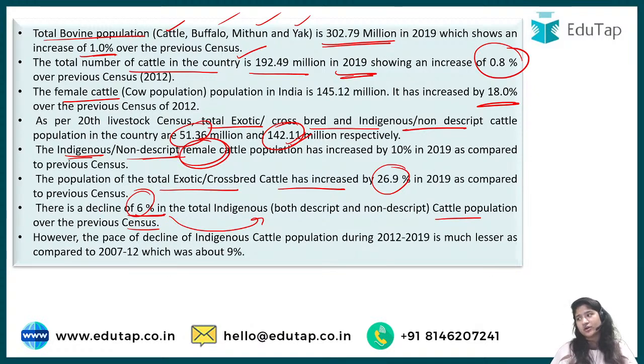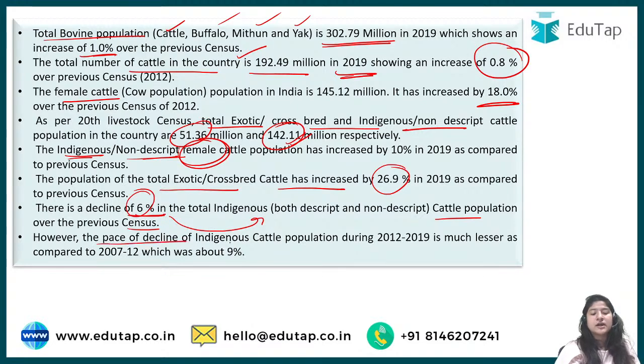That is why many schemes are going on, Gokul Mission, if you know about it, that has been established, and now Gokul Grams are also being established so that the indigenous breeds and nondescript breeds can grow in number and flourish. Do keep yourself updated with current affairs. That is going to help you in every step of your examination, be it phase 1, phase 2, and interview as well.